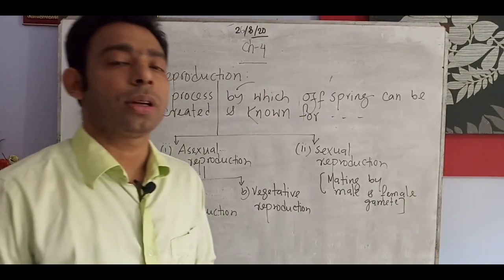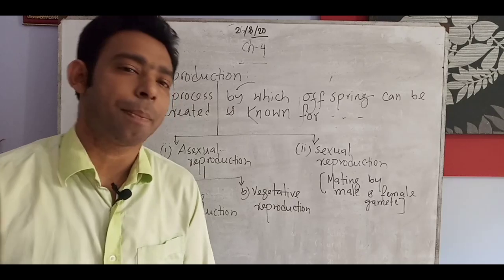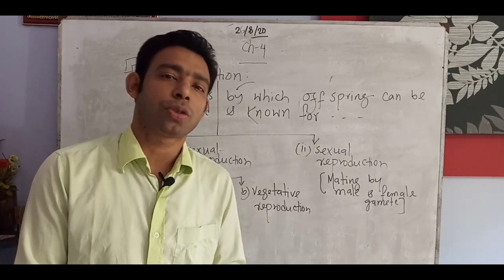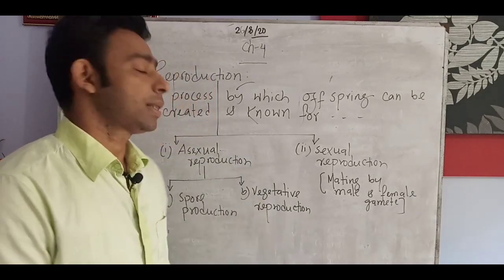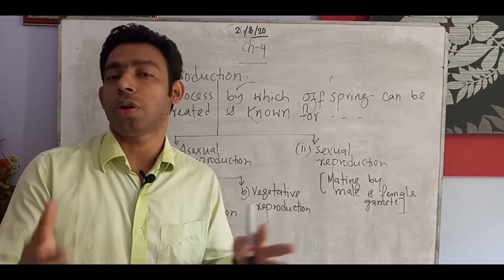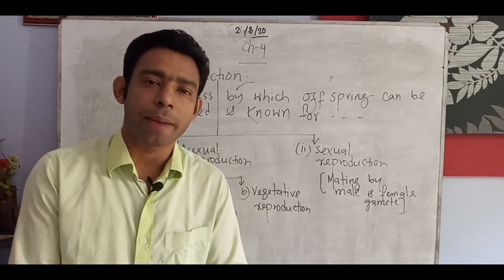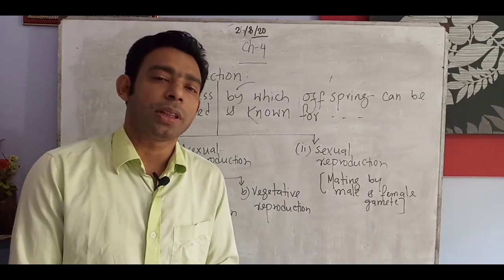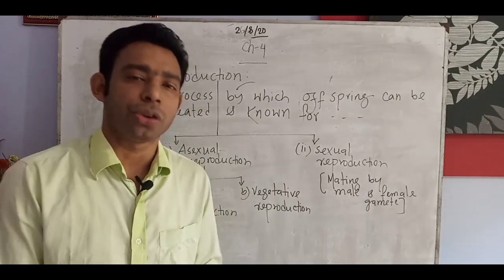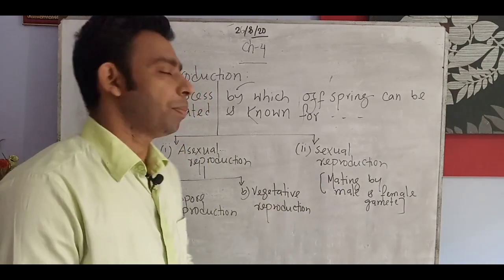Asexual reproduction by spore production means some plants produce spores and get new plants, and some have vegetative reproduction, where any plant parts like leaves, stem, bark, any part of the plant can take part in reproduction and create a new plant. So that is vegetative reproduction.